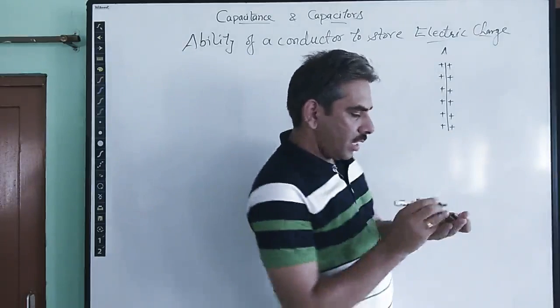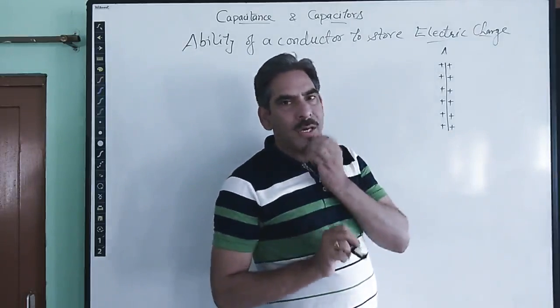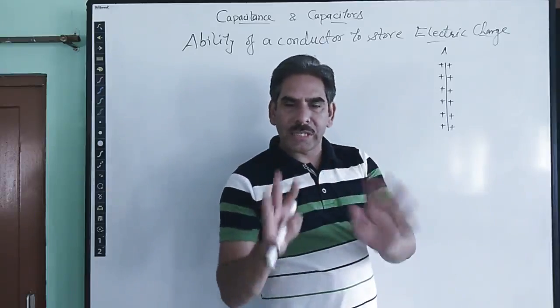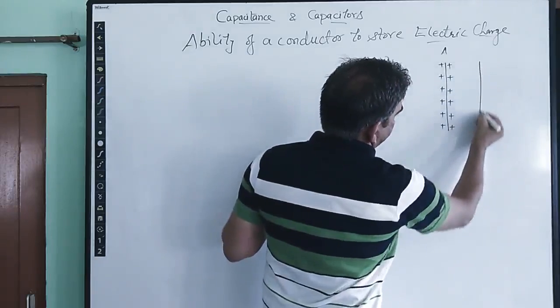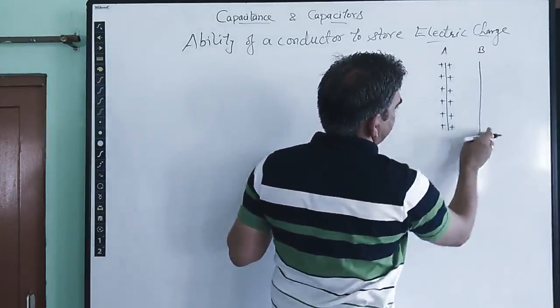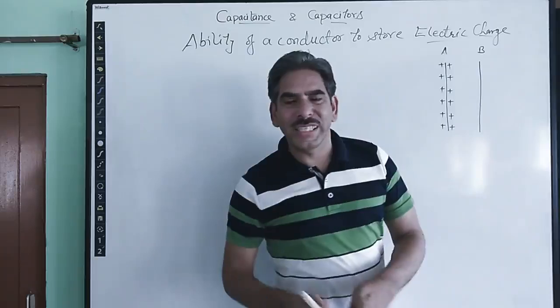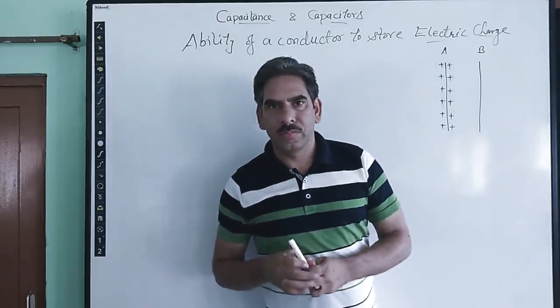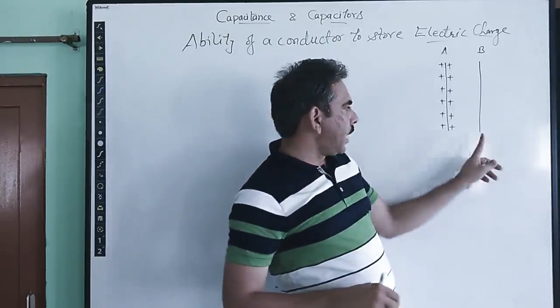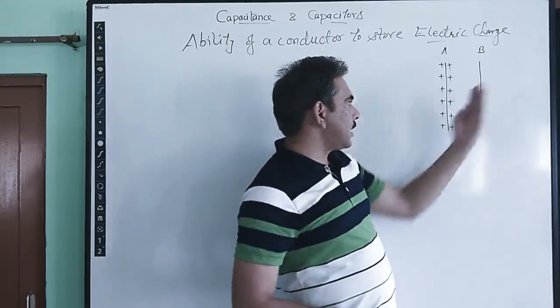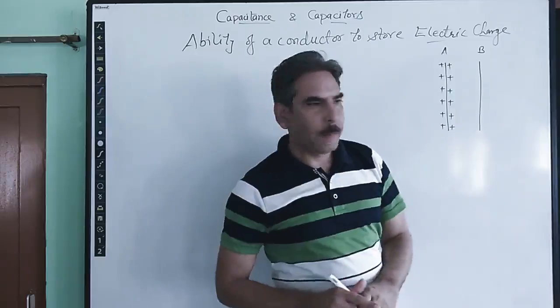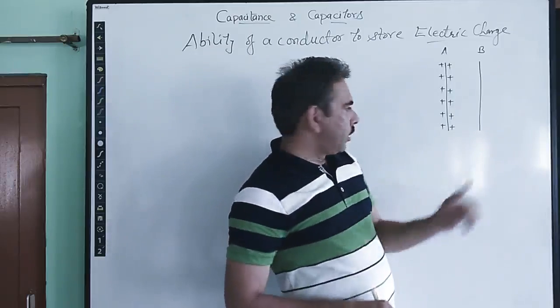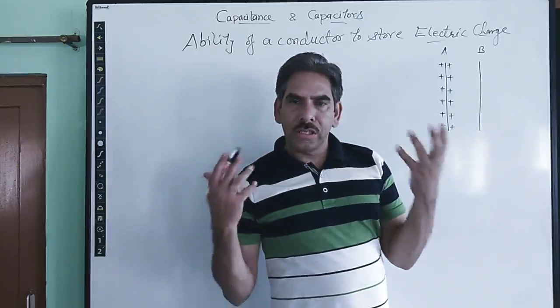Now we bring an identical plate. Identical means equal in all respects, all properties, all dimensions, all shapes and all sizes. So I am bringing another plate B, an identical plate, which is electrically neutral. The first plate is given the charge, the second identical plate is not given any charge, and the second plate is brought close to plate A but not made to touch.